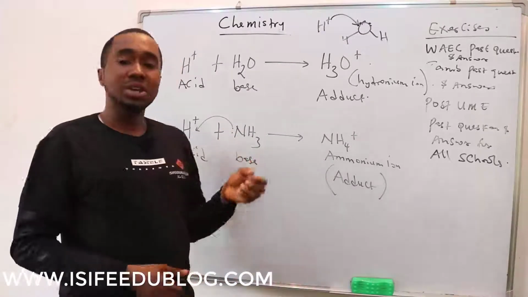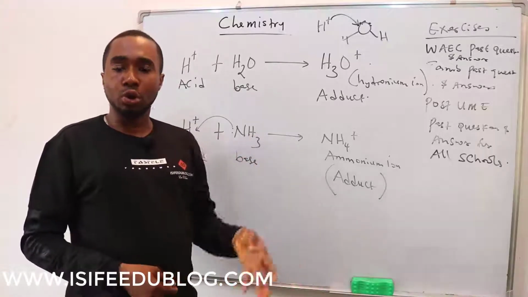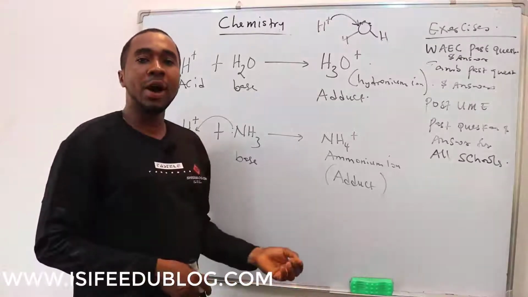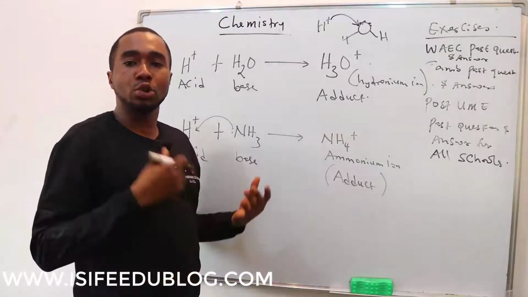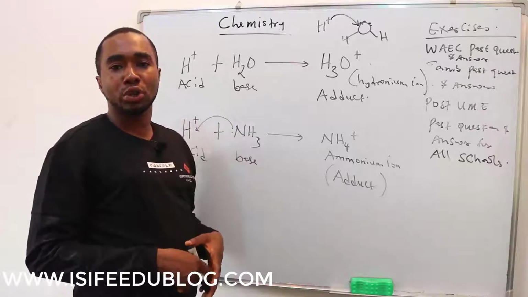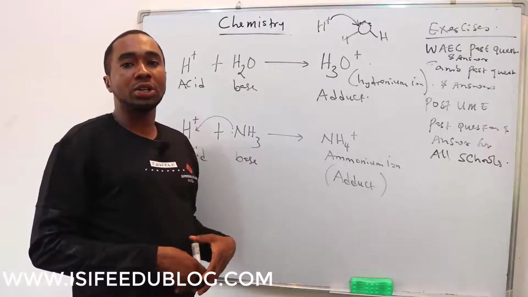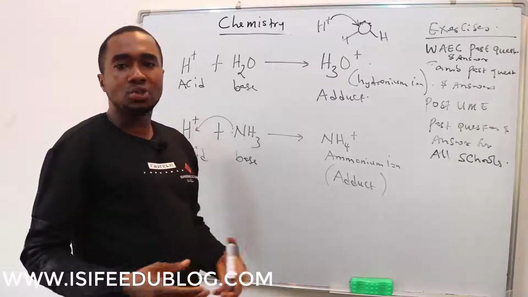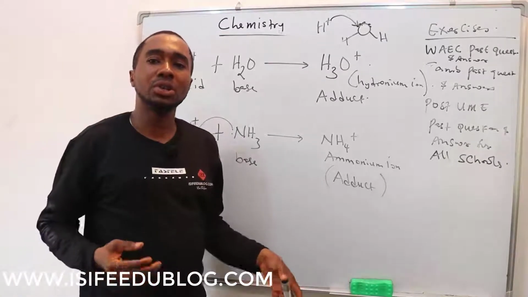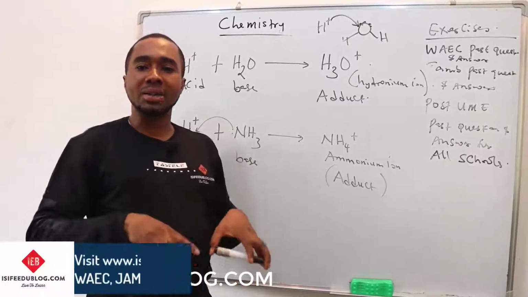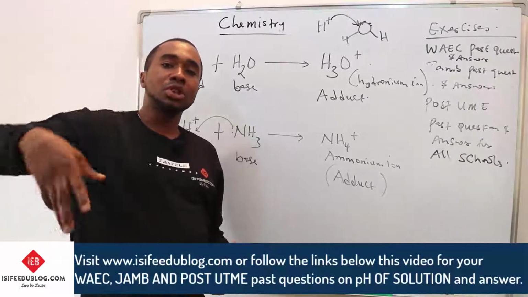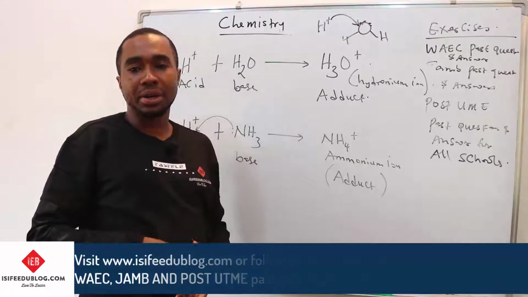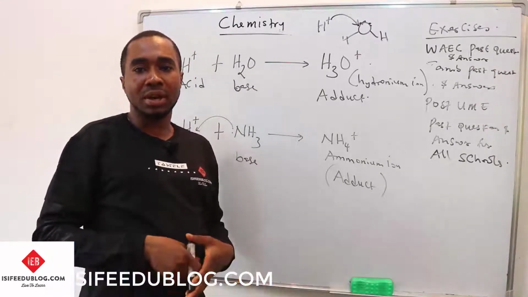Then the base is an electron pair donor. Electron pair donors are also called nucleophiles. Nucleophiles are looking for the nucleus and they have electrons to donate. The nucleophiles are also called ligands, the electron pair donors. When you talk about a transition metal complex, the central metal is inside, but the ligands are the ones surrounding it, because they are Lewis bases. They are able to donate electrons.